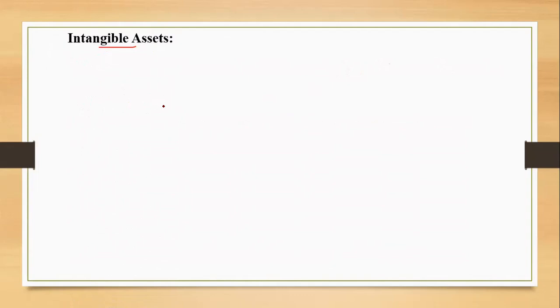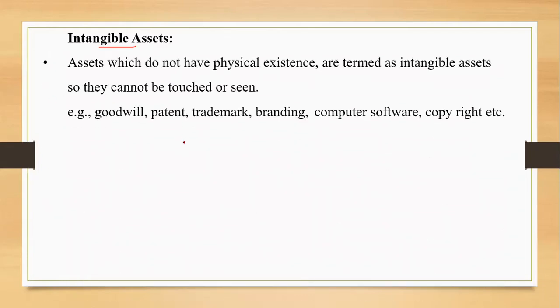Intangible assets. Intangible assets are just the opposite of tangible. These will not have any physical existence, so they cannot be seen, they cannot be touched. But yes, we can definitely use the services of such assets. So examples are goodwill, patent, trademark, copyright, very commonly given examples, branding, and computer software. Out of these, I think we are well aware of computer software, so you must be using various computer softwares, and these are in intangible form, right?